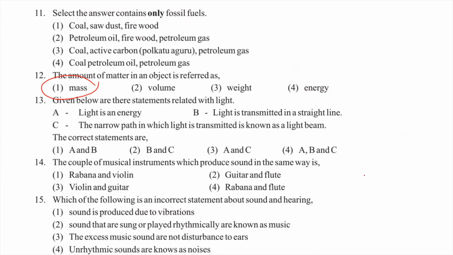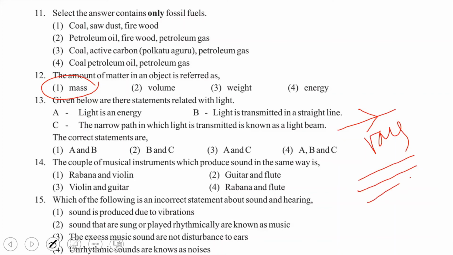See the 13th one. Given below are statements related with light. You know that light can travel in a straight line, so we did two different experiments to show that light travels in a straight line. Also, light is an energy, so light can be represented by this arrow. This is a light ray. If there is a collection of arrows, they are a light beam.